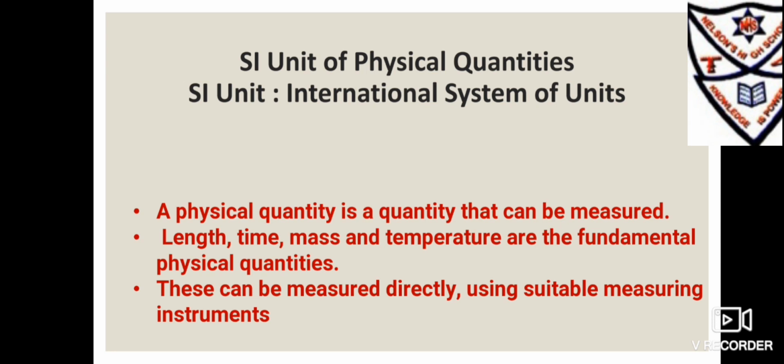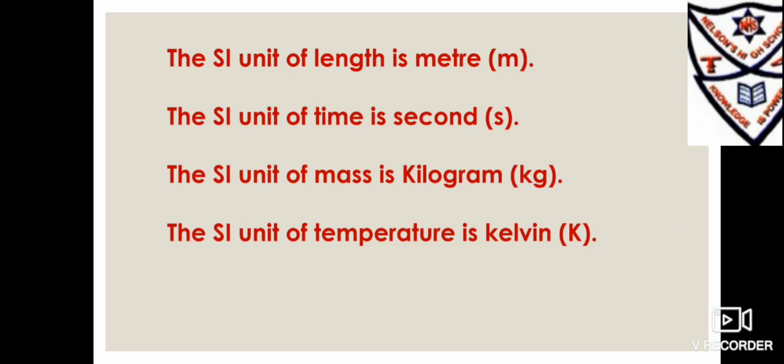A physical quantity is a quantity that can be measured. Length, time, mass, and temperature are the fundamental physical quantities. These can be measured directly using suitable measuring instruments. The SI unit of length is meter. The SI unit of time is second. The SI unit of mass is kilogram. The SI unit of temperature is Kelvin.